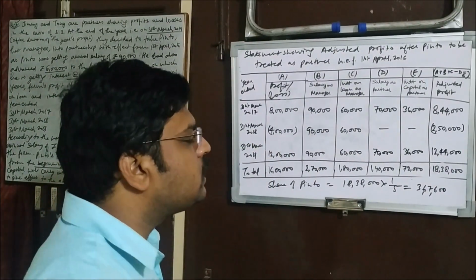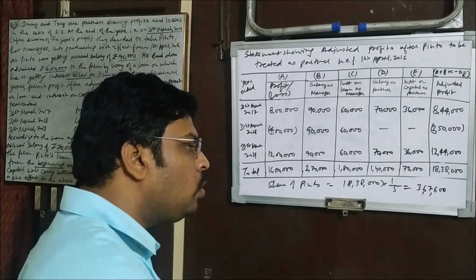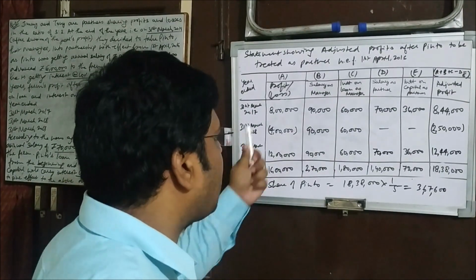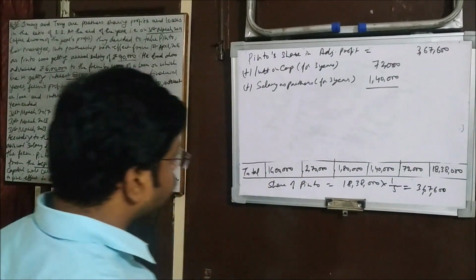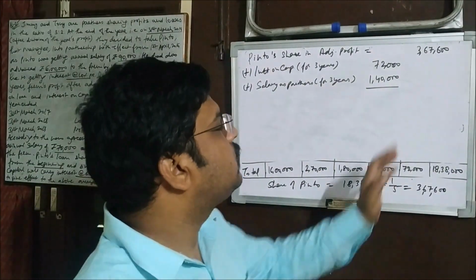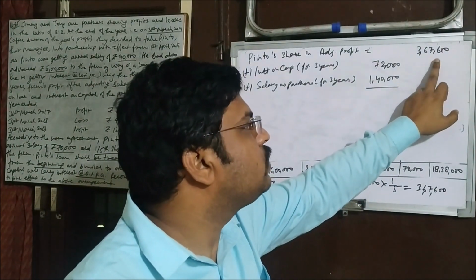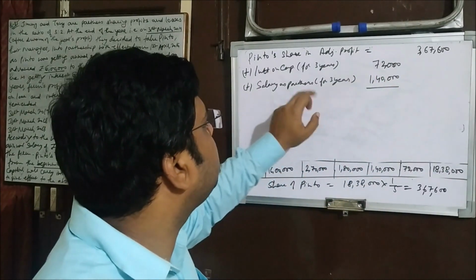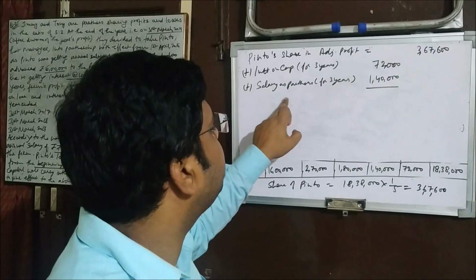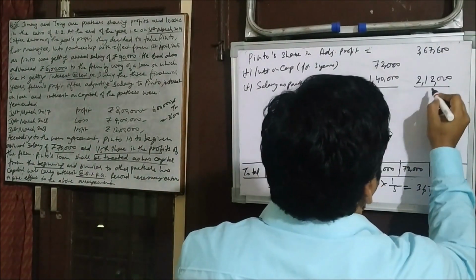Right. Now we'll see how much amount he needs more or he has to pay. Okay, we'll calculate, and for that I need to delete that. See, we are calculating Pinto's share. His share in profit, from the adjusted profit of 3 years, is 3,67,600. He will get interest on capital as partner for 3 years, that is 72,000 in total, and salary as partner for 3 years, he'll be getting 1,40,000. So we'll add it here, 2,12,000.